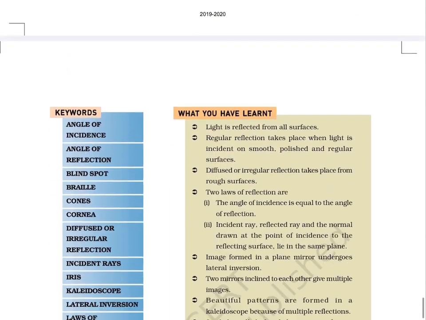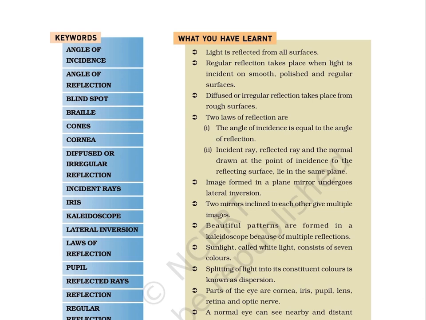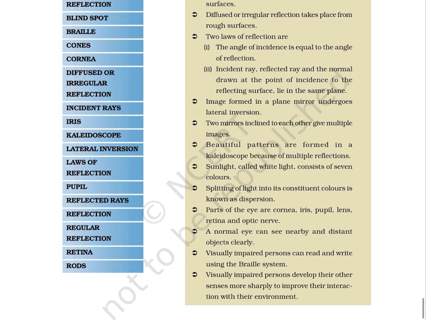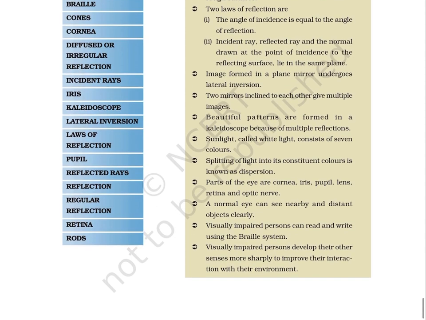Page 211. Keywords. Angle of incidence, angle of reflection, blind spot, Braille, cones, cornea, diffused or irregular reflection, incident rays, iris, kaleidoscope, lateral inversion, laws of reflection, pupil, reflected rays, reflection, regular reflection, retina, rods.